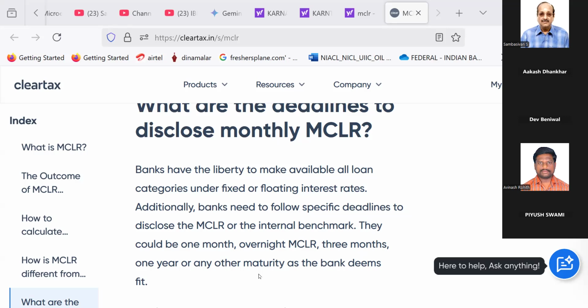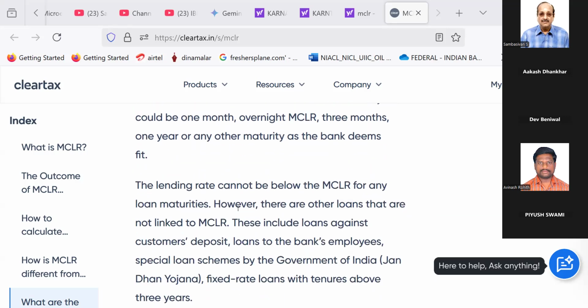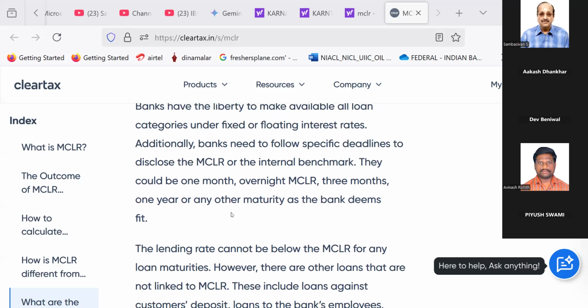They are supposed to give 1 month MCLR, overnight MCLR, 3 months MCLR, 1 year or any other maturity MCLR. Good. But one thing I could now learn by going through this MCLR methodology is that the day our repo rate is getting revised, banks have to transfer this advantage or negative to the customers. That is what is happening nowadays.